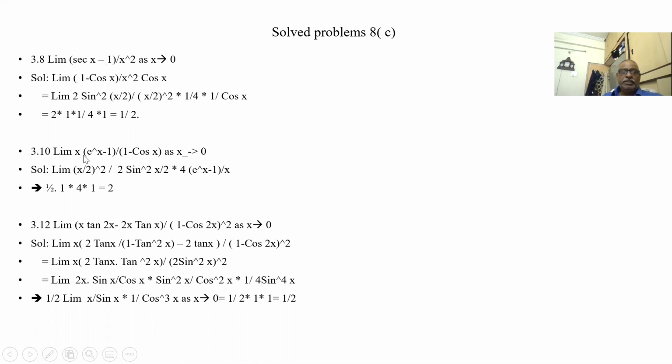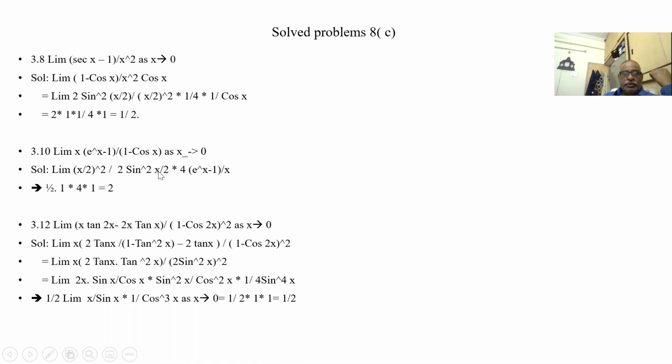Similarly, limit of x into (e to the power of x minus 1) by (1 minus cos x) as x tends to 0. So 1 minus cos 0 is 0, so this is becoming 0 by 0. Now 1 minus cos x is 2 sine square x by 2.